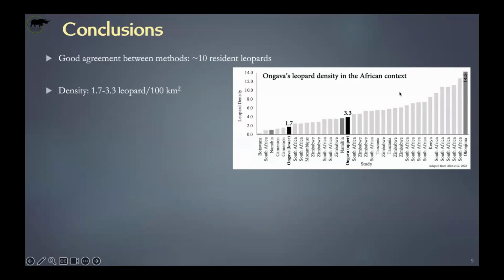This is very interesting because we are now starting to work with Okonjima, trying to understand what's happening there. They have an extremely high density of leopards. And their leopards don't seem very willing to cross their borders, their fences. So they do, but it's not like they really have a spillover. They can see the same leopard for years and years and years, and all of those leopards, they see them regularly. So we're not too sure what's going on there.